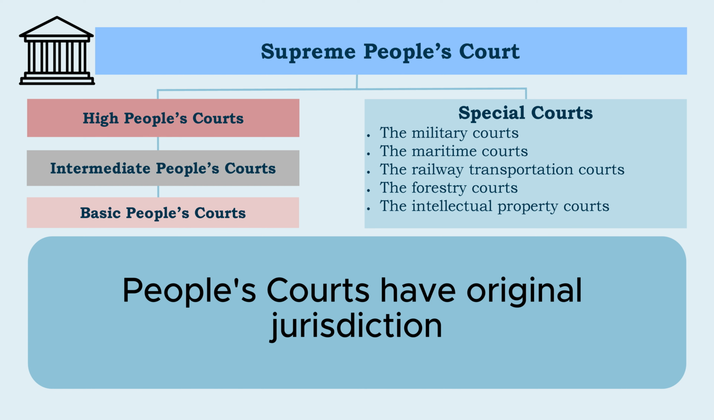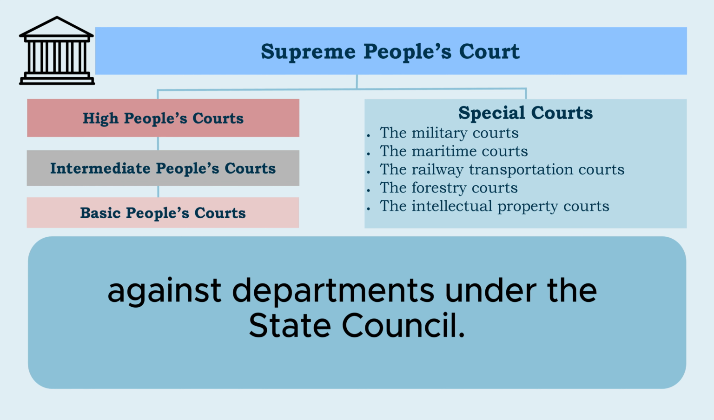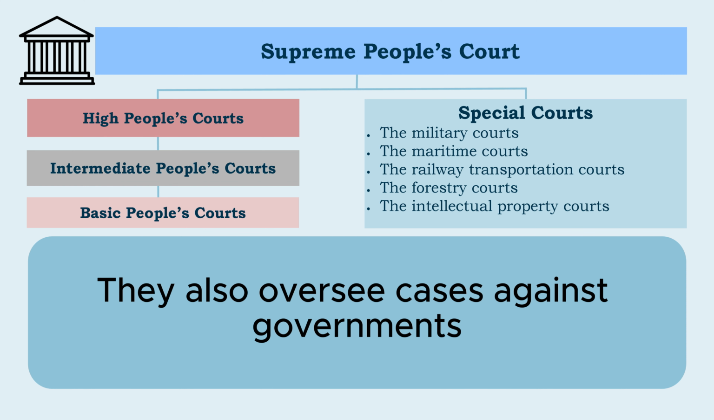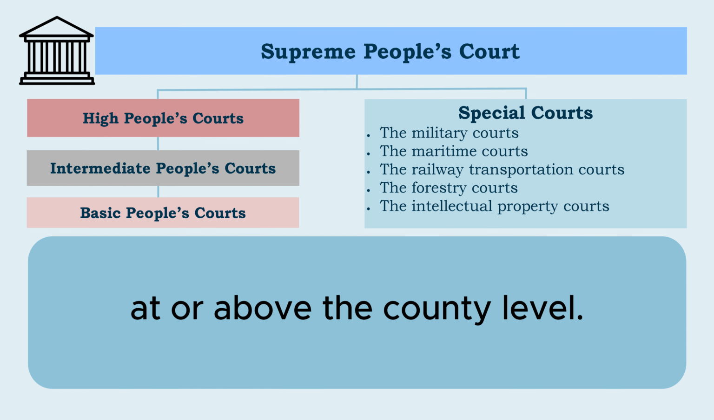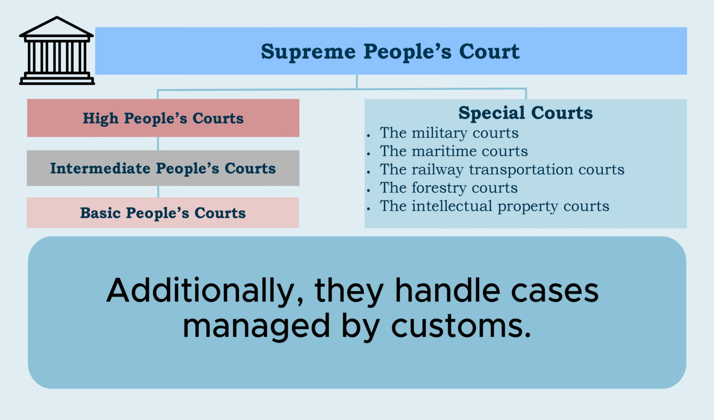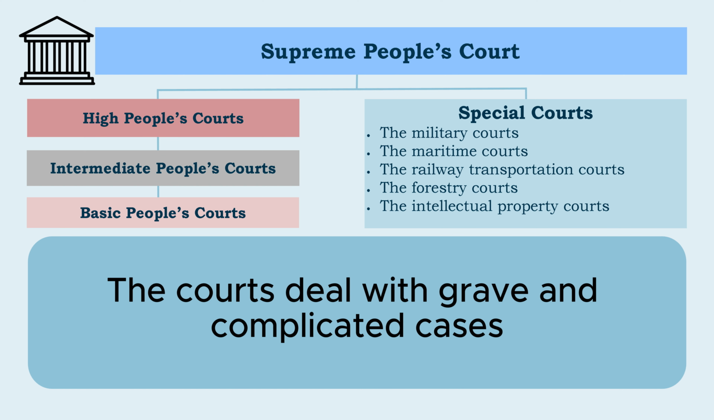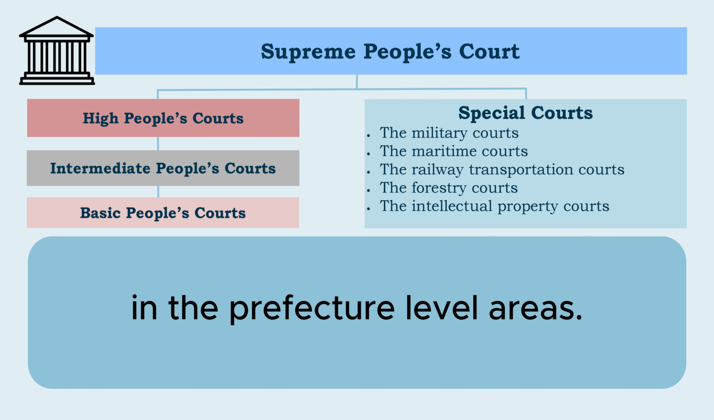The Intermediate People's Courts have original jurisdiction over administrative cases against departments under the State Council. They also oversee cases against governments at or above the county level. Additionally, they handle cases managed by customs. The courts deal with grave and complicated cases in the prefecture level areas.